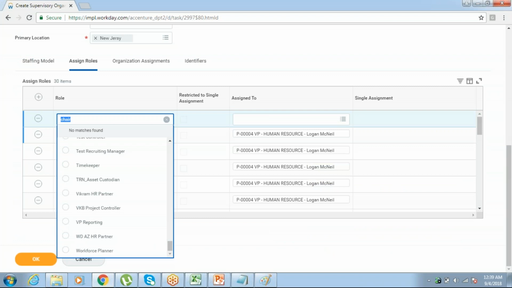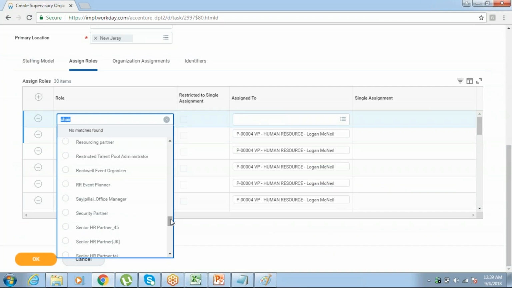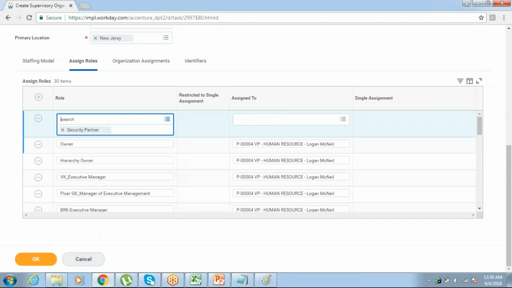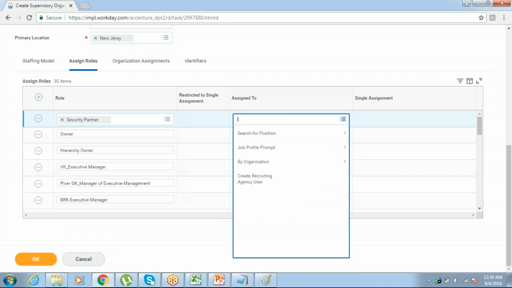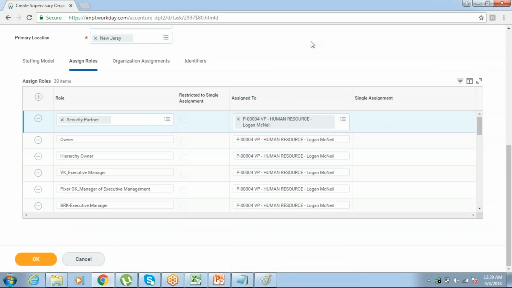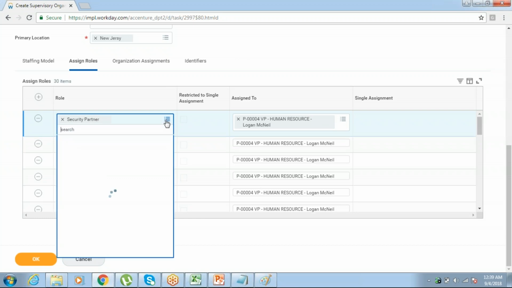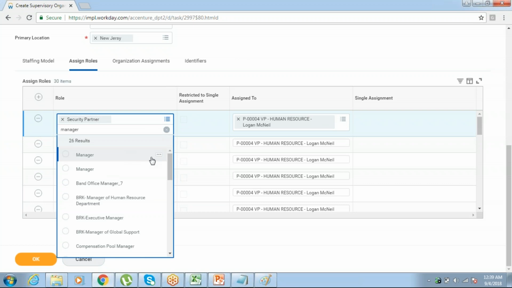So for now, let me take a security partner. His role is security partner. Let me give Logan McNeil here. So Logan McNeil will be a security partner. Now, sorry, let me take it as a manager, because we have to include managers, right?